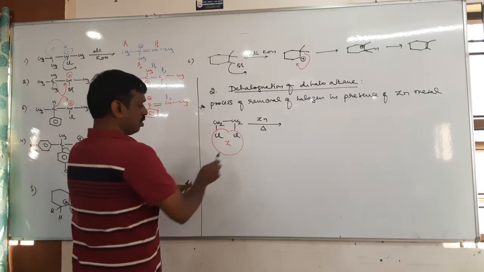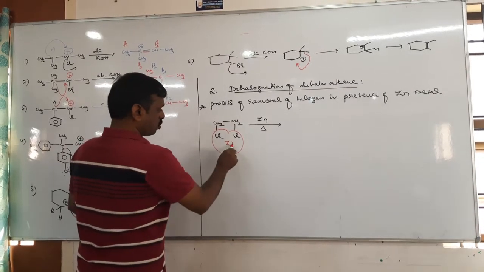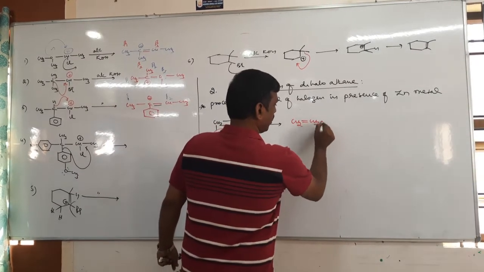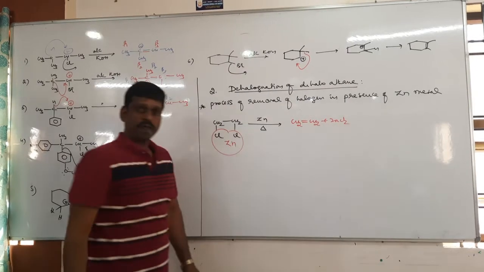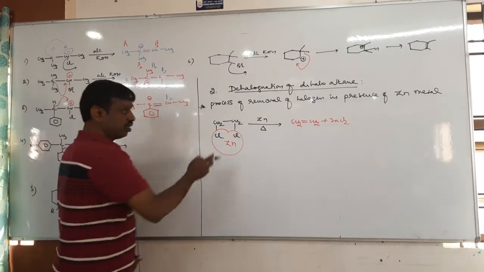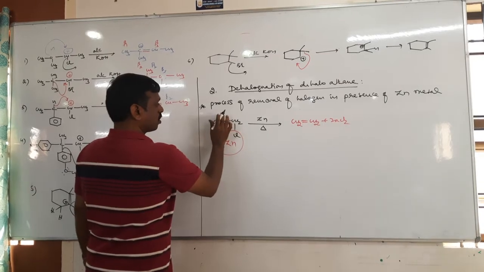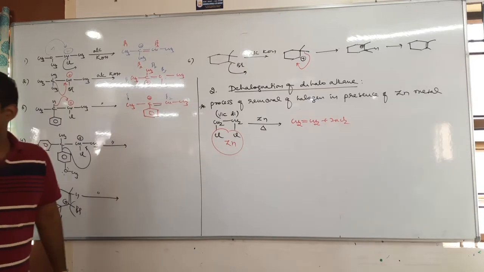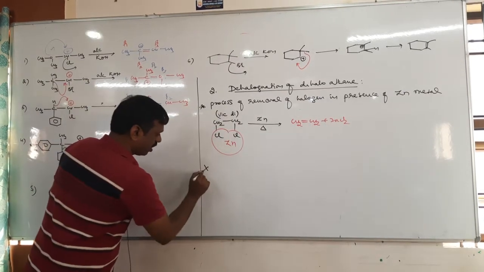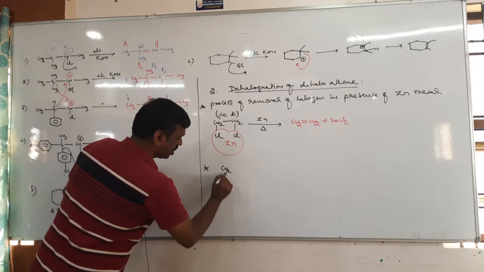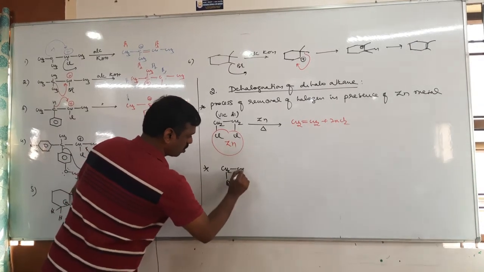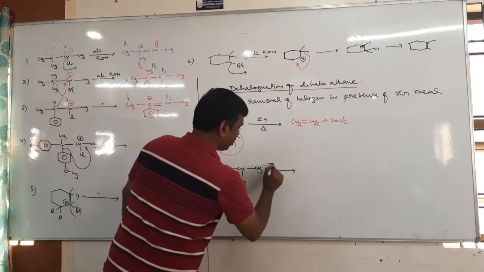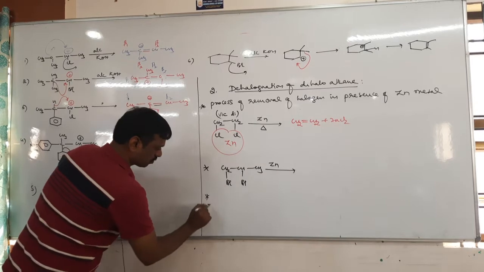So zinc metal reacts with 2 chlorine, ZnCl2 will be formed. Then the main product is alkene plus ZnCl2 as byproduct. But the condition is what? It should be vicinal dihalide, not gem dihalide. Simple reaction. You can take any vicinal dihalides. Let us take CH2Br, CHBr, CH3. It is treated with zinc. Write the product.